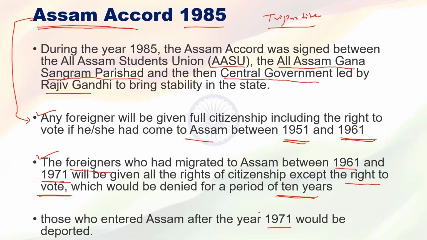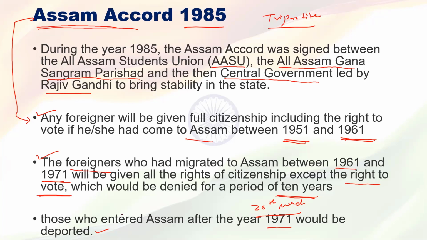So any person from Bangladesh who enters Assam after 26th March 1971 will be deported. That means the person has to go back to their own country. Understood?